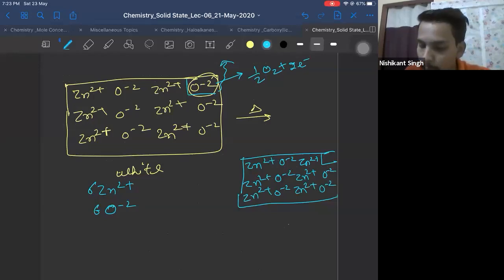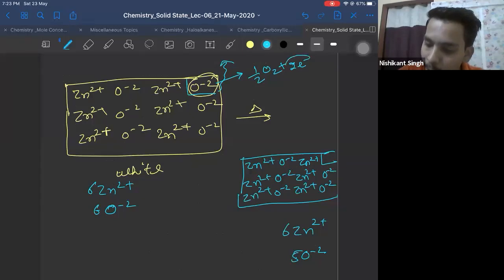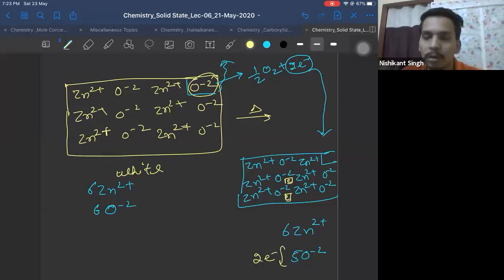Now you have how many Zn? 6 Zn2+ and how many O2-? 5 O2-. So charge is not balanced. Now to neutralize the charge, what will happen? These 2 electrons will come and sit in the interstitial sites, right? So 1 electron will sit in this void. 1 electron will sit in this void. Now, there are 2 extra electrons, right? Yeah, 2 electrons.